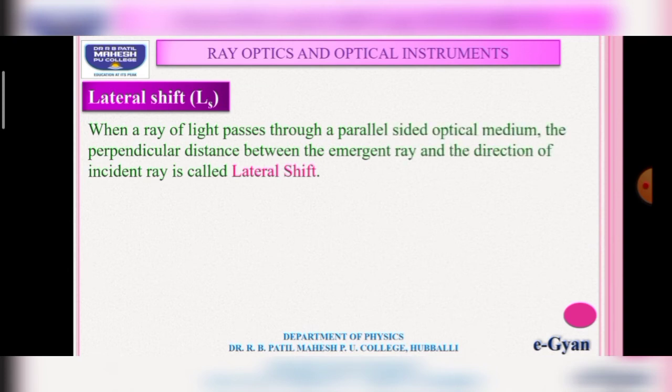The definition is like this: when a ray of light passes through a parallel sided optical medium, the perpendicular distance between the emergent ray and the direction of the incident ray is called lateral shift.